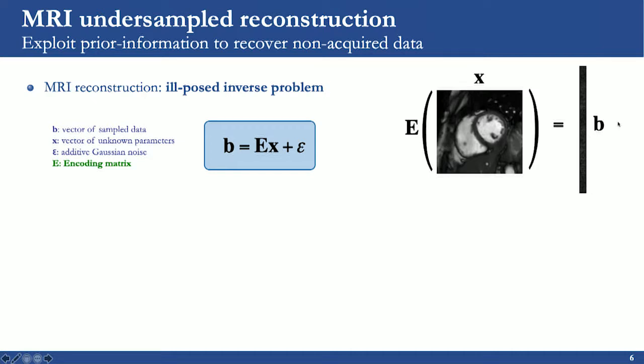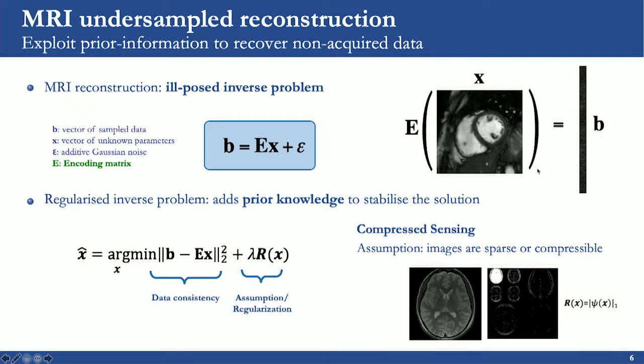Now, the trouble is that when we have undersampled data, this problem is difficult to solve. So we have to incorporate some regularization in order to stabilize the solution. That means we are trying to incorporate some prior information about the image that we want to reconstruct. In terms of optimization, it can be written like this. We have a data consistency term that enforces consistency between the acquired data and the model that we have about the imaging process, and the regularization term that incorporates the assumption about the image that we want to reconstruct. In the case of compressed sensing, this regularization is an L1 norm, and the assumption is that the images are sparse or compressible.